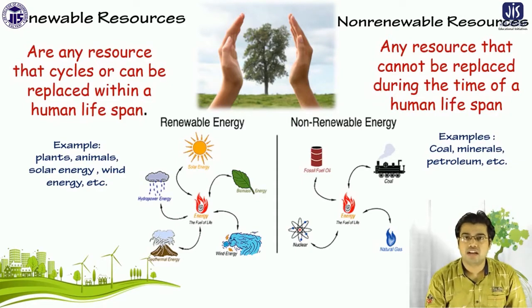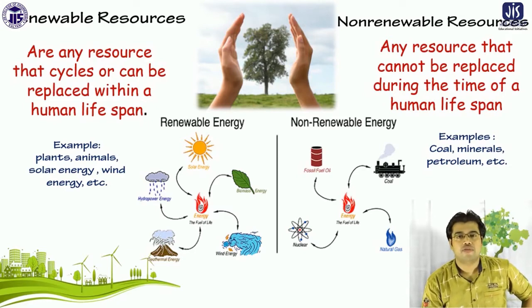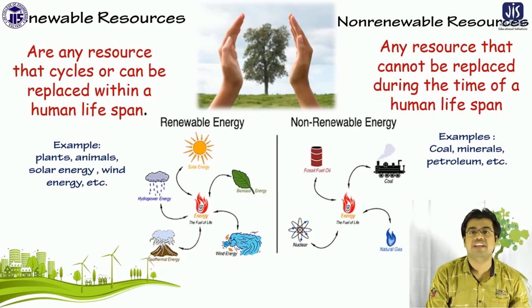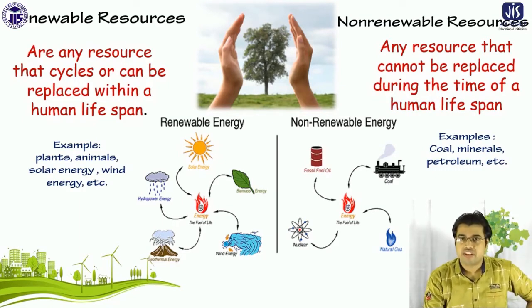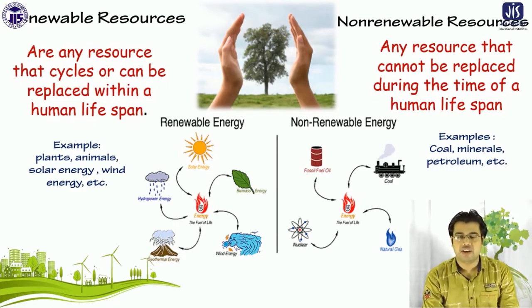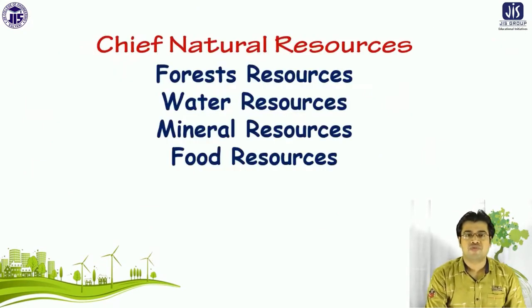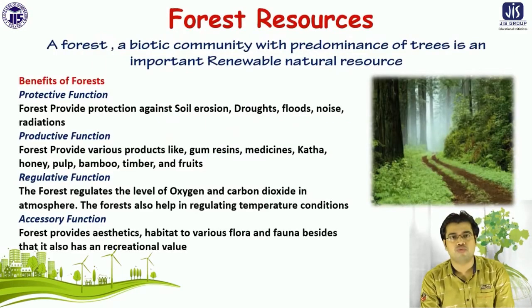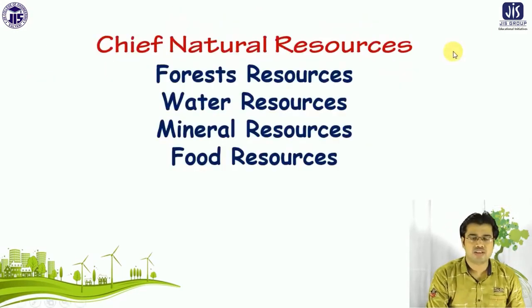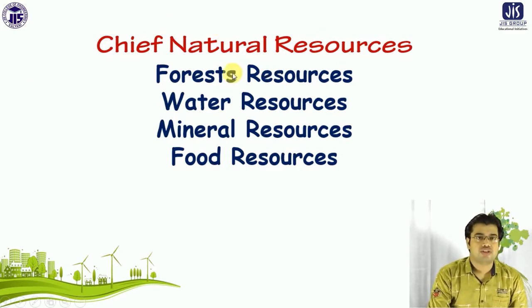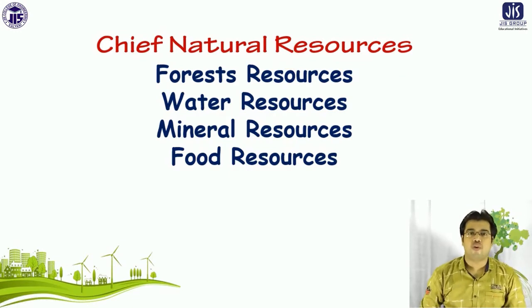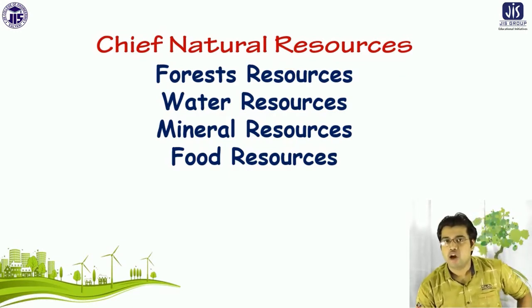So all those are in the category of non-renewable resources. For example, coal is a non-renewable resource. That means after certain years, it will obviously be finished. Minerals are also in the category of non-renewable resources. There are a few examples of natural resources: forest resources, water resources, mineral resources, and food resources. So these are the categories of natural resources: forest, water, mineral, and food resources.